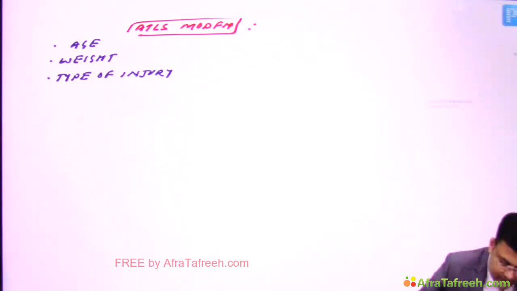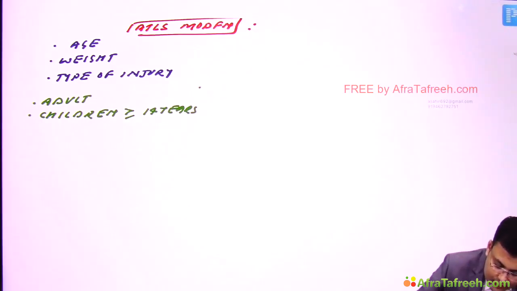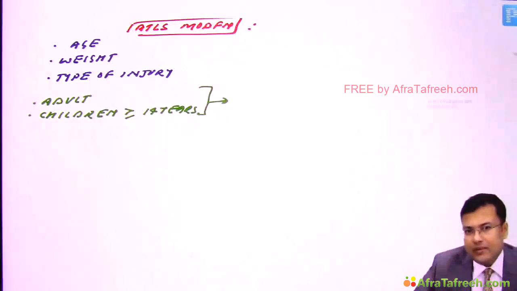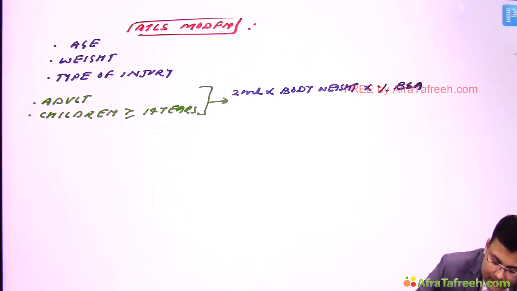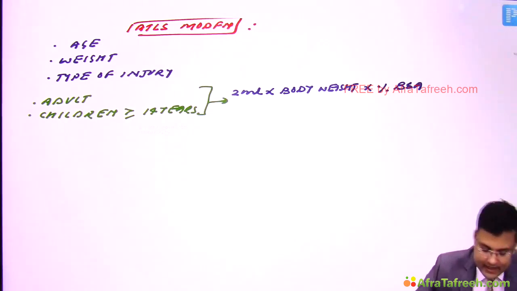Now see, if the patient is an adult or a child whose age is more than or equal to 14 years, for this group, in place of 4 ml per kg, we give 2 ml per kg. So the formula is 2 ml into body weight in kg into percentage of total burnt surface area.